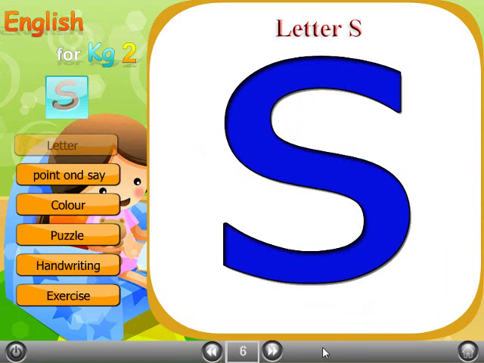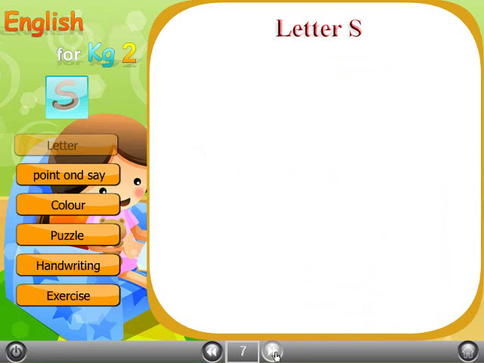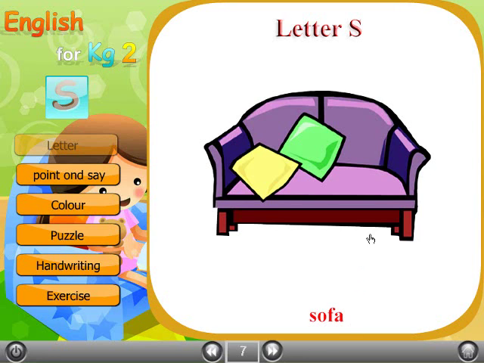All of these words begin with the sound S. S. Listen and repeat. S. Sofa. S. Sofa.